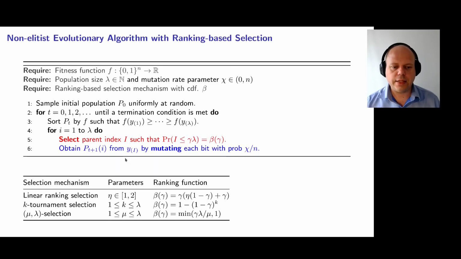Now, to select an individual, the algorithm sorts the population according to fitness, with the best fitness first, and then samples the index I such that the probability that I is less than gamma lambda equals beta gamma. Okay? Once it selects an individual, it applies bitwise mutation, so each bit is flipped with probability chi over n. By repeating this lambda times, we produce a completely new population, and we just continue with the next generation.